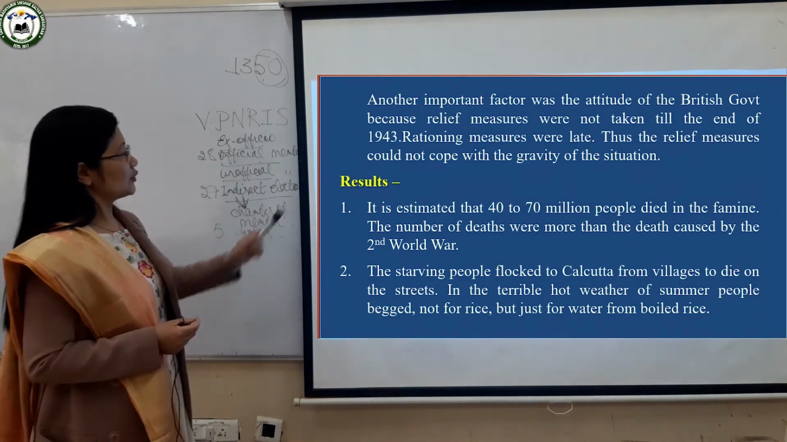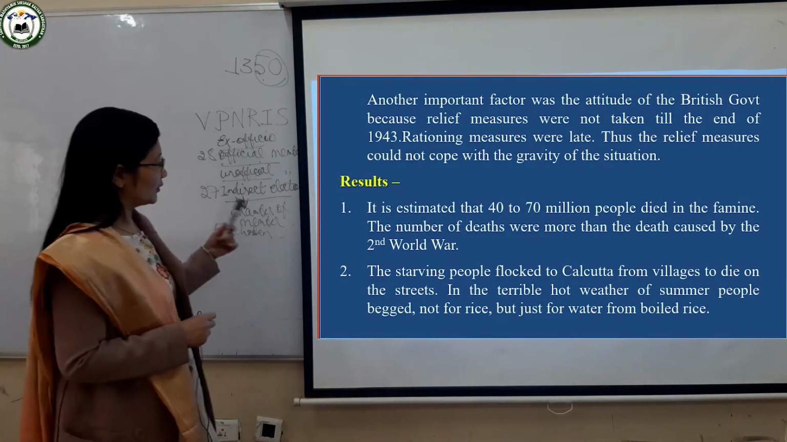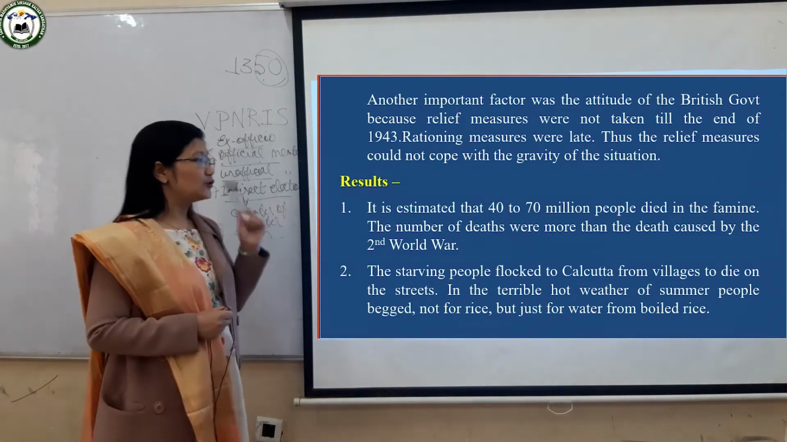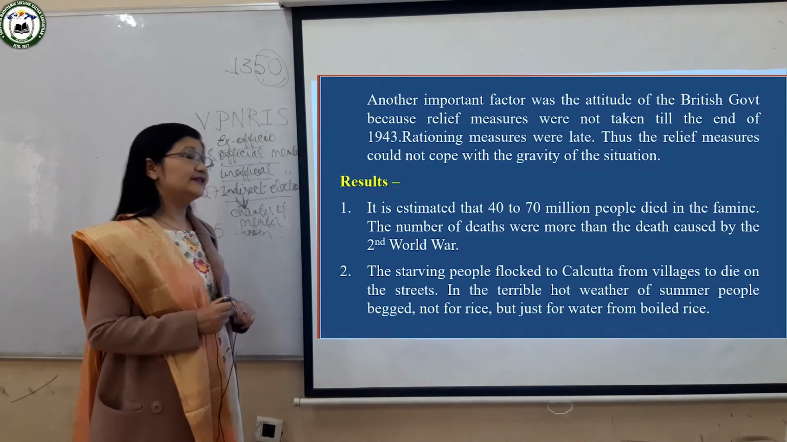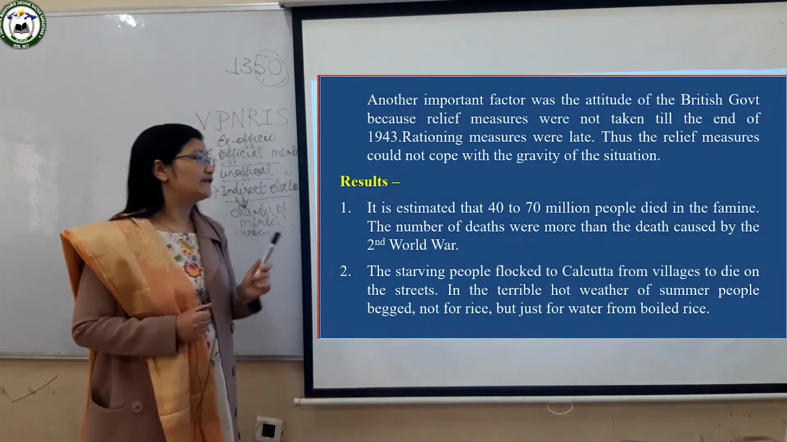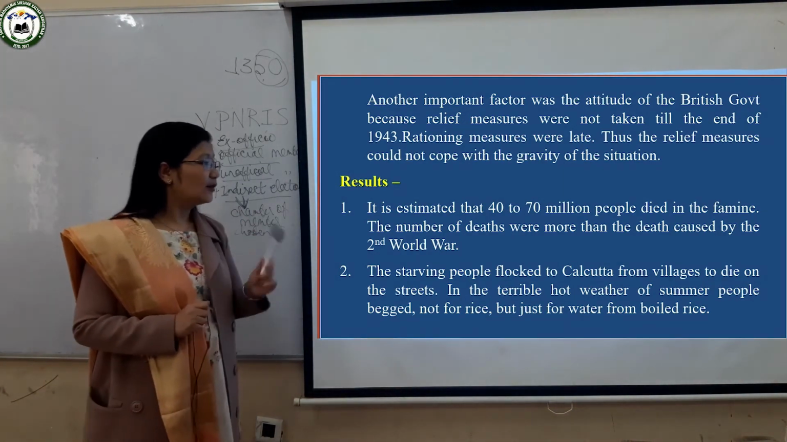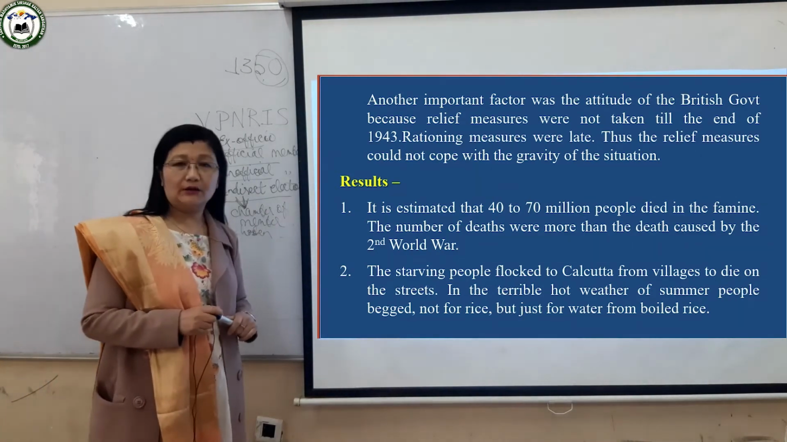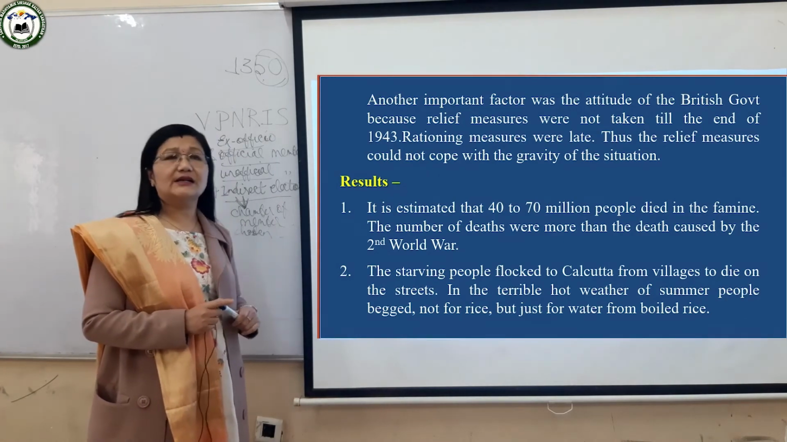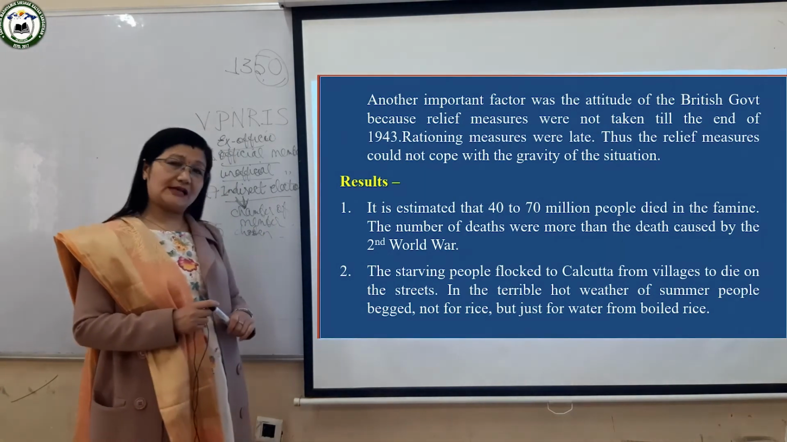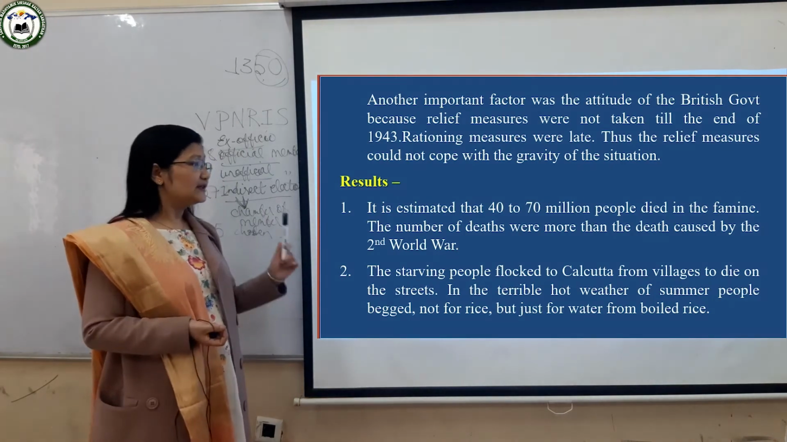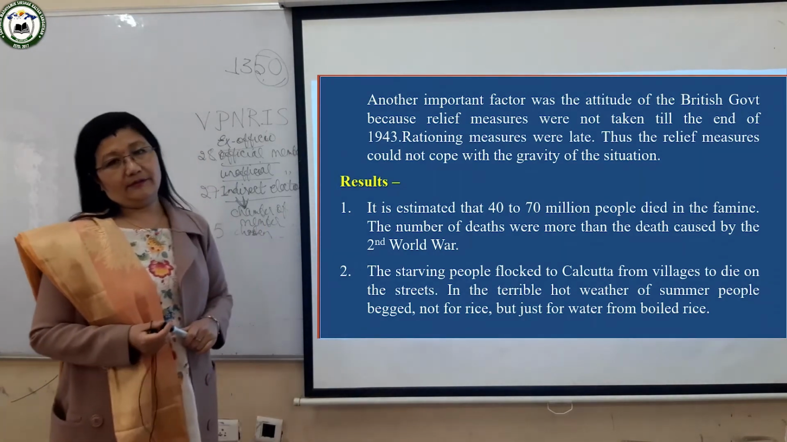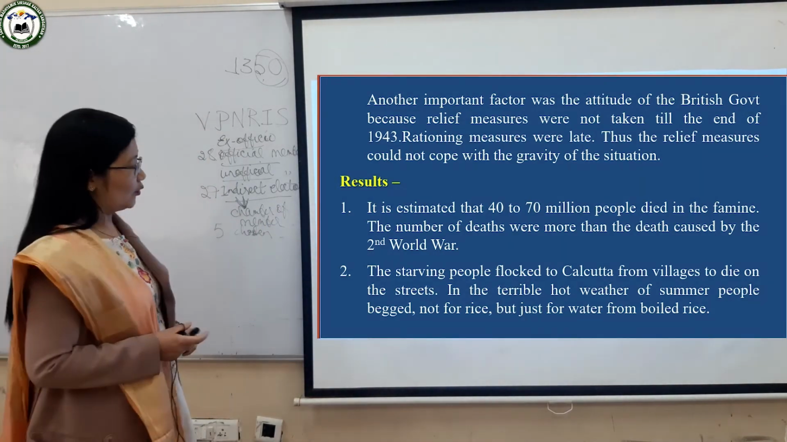Now the results. So you can see in the results, Parinam. One is that so many people died. 40 to 70 million people died in this famine of Bengal. It is said that the number of people who died in this famine was even more than the people who died in the Second World War. The Second World War lasted for so many years, from 1939 to 1945, and so many people died. But the number of deaths in the famine was more than the deaths caused in the Second World War. That is one result.